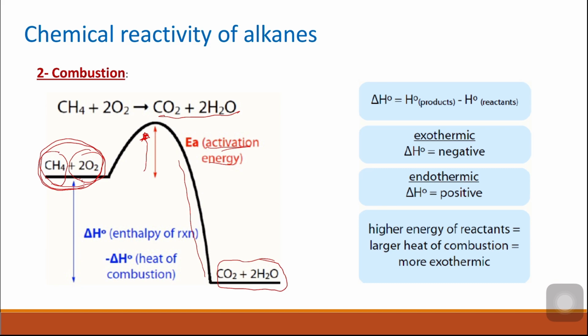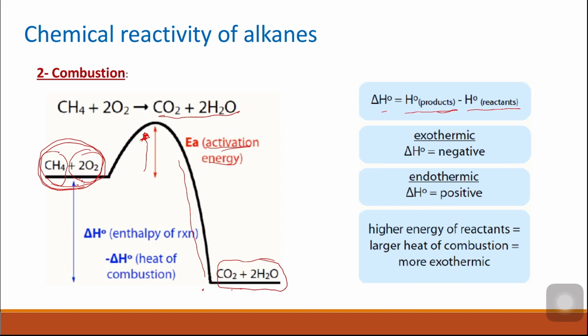The delta H, which is the enthalpy of the reaction, is the difference between the energy of the products and the reactants. If the products have lower energy than the reactants, as in this case, then delta H will have a negative sign, because delta H is the energy of the products minus the energy of the reactants. So this is an exothermic reaction. If it's the other way around, it's an endothermic reaction. An exothermic reaction is one where heat is generated, but an endothermic reaction is one where heat is taken in, so the reaction needs heat.